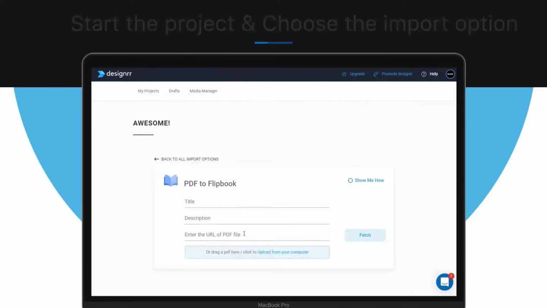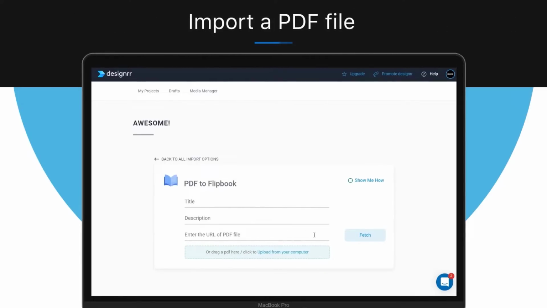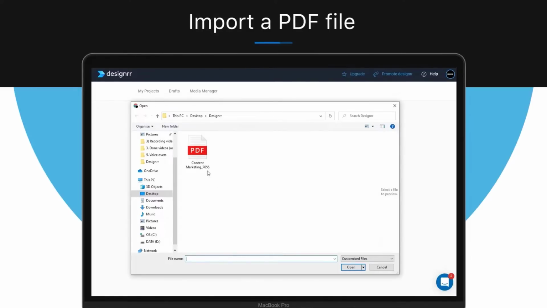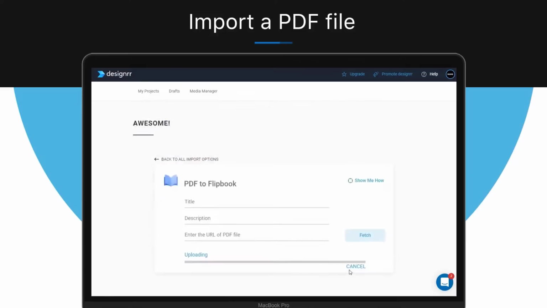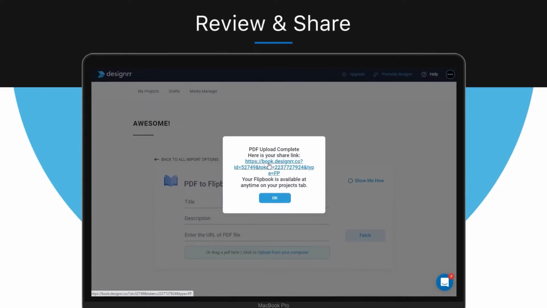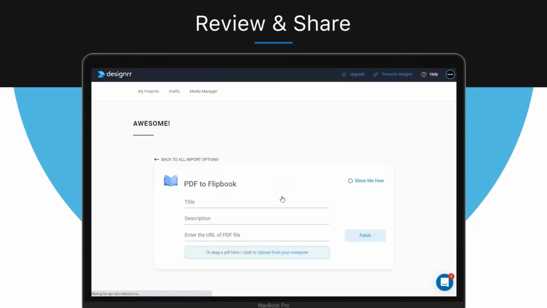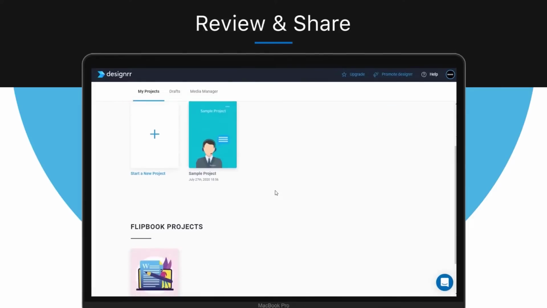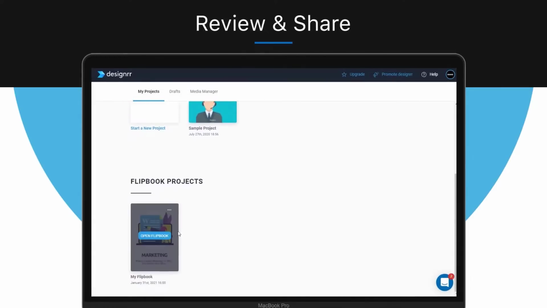Now you can choose where your PDF will be imported from. You can choose via the link in case your PDF is online, or upload it from your computer. For this video, we'll go with the second option. After your PDF has been uploaded, you can use a link to see your flipbook, or you can click OK and you will see your new flipbook on your dashboard under a new category called Flipbook Projects.